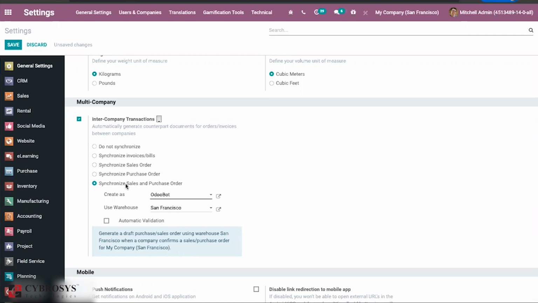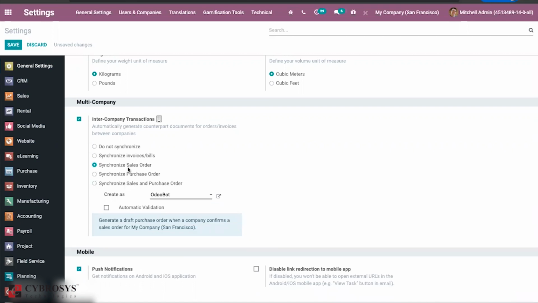So right now we can decide based on a sales order. If you are creating a sales order, then a drafted purchase order will be created, or if you create a purchase order, then a sales order will be created. So we can configure or limit things here right now. And you can also set the user for that, which user will be responsible for this particular invoice, sales order or purchase order.